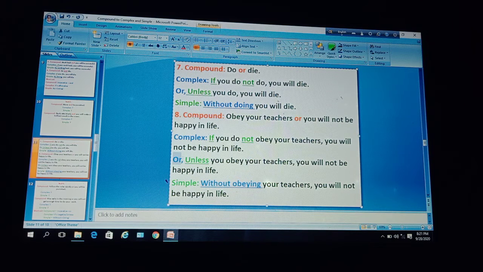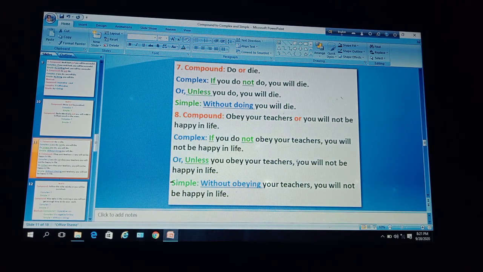Or you can take the help of unless. At first use unless, then use the first clause, you obey your teachers. So unless you obey your teachers, this is the dependent clause of the independent imperative clause, obey your teachers.